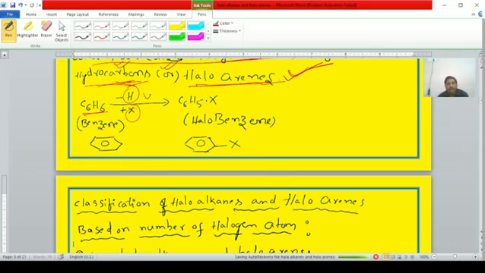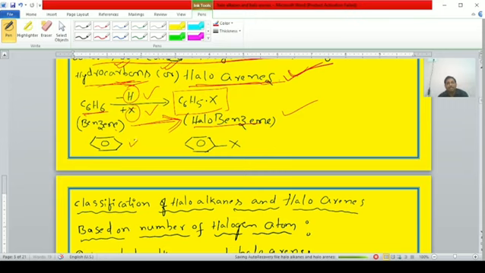One hydrogen atom is replaced with one halogen atom to form C6H5X, which is known as halobenzene. Benzene loses one hydrogen atom and one halogen atom is added to form halobenzene. Benzene is converted to halobenzene by the replacement of one hydrogen atom with one halogen atom.